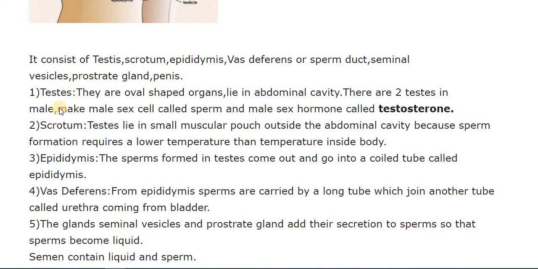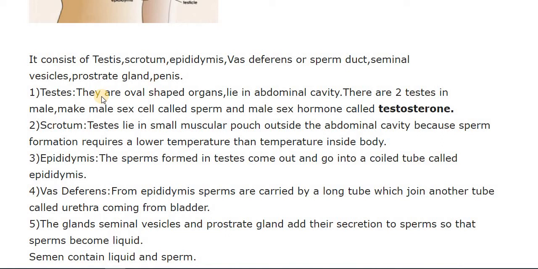First of all, we talk about the testes. The testes are oval shaped organs, and there are two testes in the male, which produce the male sex cell called the sperm.